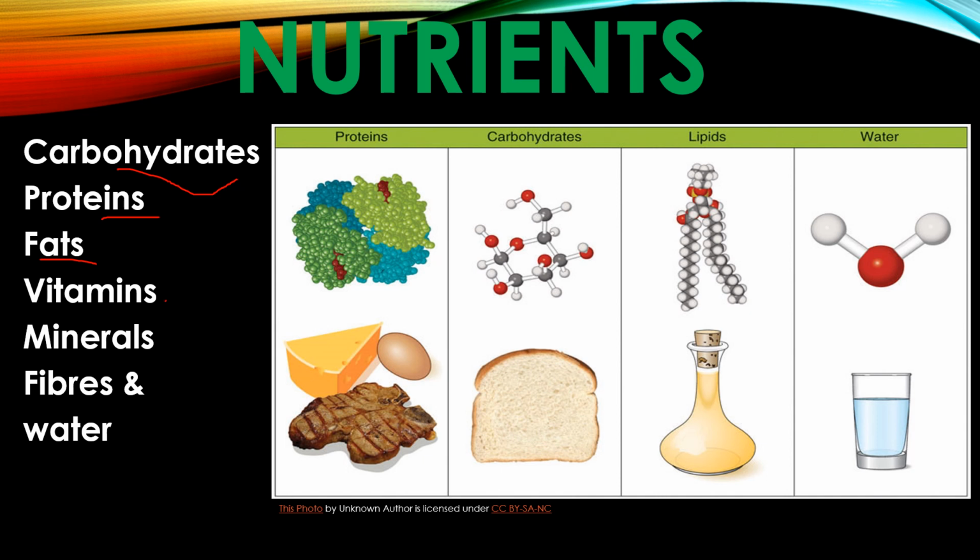Now, vitamins, unlike carbohydrates, fats, and proteins, which are needed by the body in large amounts, are required in only small amounts. Fibers don't get digested in the body, but they help in the defecation of the undigested food. Now, why is water important? Can you tell why water is important for us?